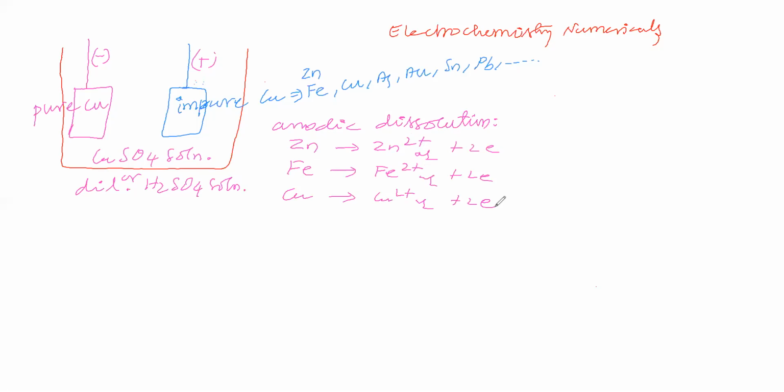So due to anodic dissolution, the electrolytic solution gets Zn2+ ions, Fe2+ ions, and Cu2+ ions. Next, anodic mud.